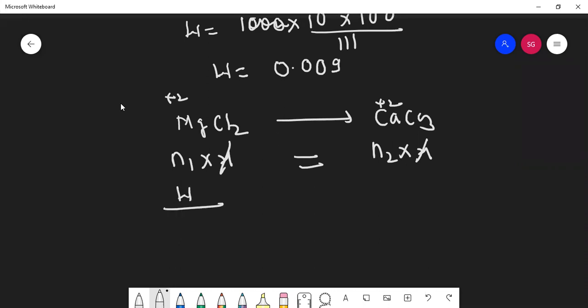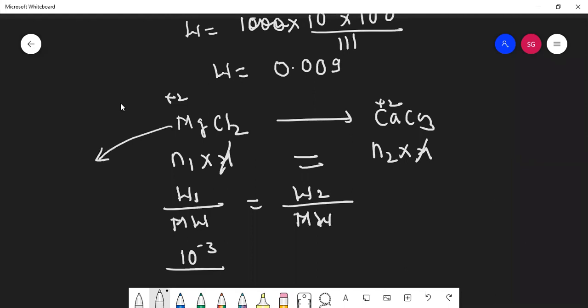So here it is W upon molecular weight. Here it is W upon molecular weight, but this weight you don't know. So this I'll take as 1, this I'll take as 2. Here also, how much milligram was given? 1 milligram only was given, so it is 10 raised to minus 3 upon what is the weight of magnesium chloride? Magnesium is 24 plus chlorine is 71. Yes, it's 95.